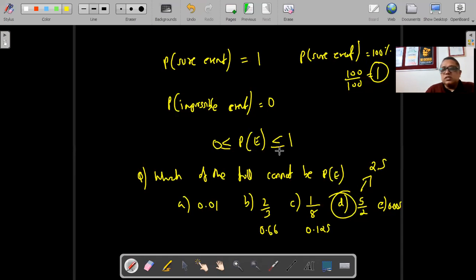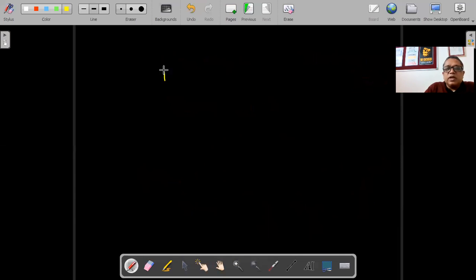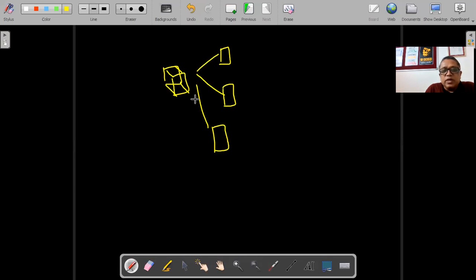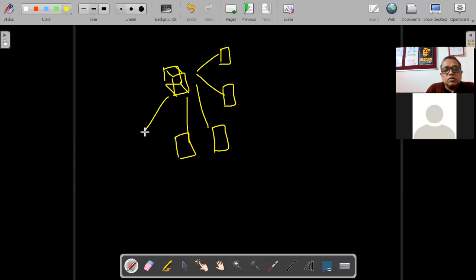Now, all our answers are lying between 0 and 1. Now, let's take another case where you are taking a dice. When you throw a dice, how many outcomes will come? Like in coins, there were 2 outcomes. 6, exactly. The dice can show 1, 2, 3, 4, 5, 6. Any of the 6 numbers can come when you throw a dice. Is there any possibility of getting only 4 or only 5? No. All the numbers have got equal chance of occurrence.